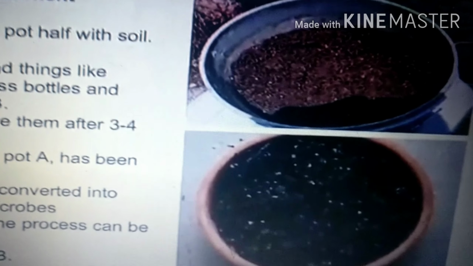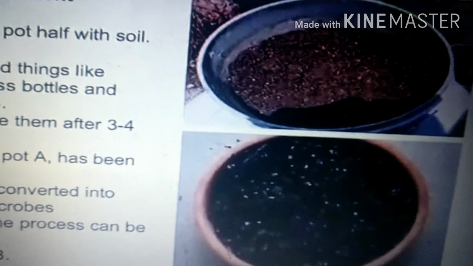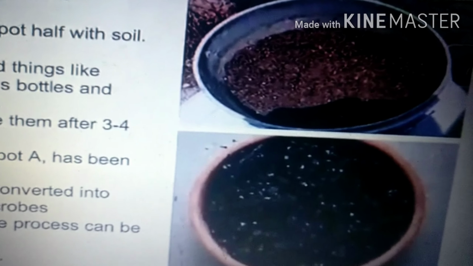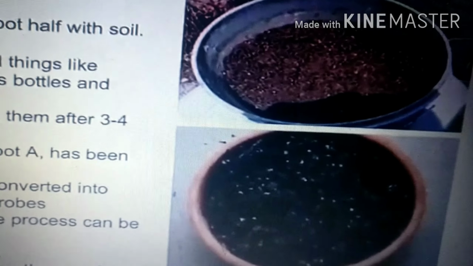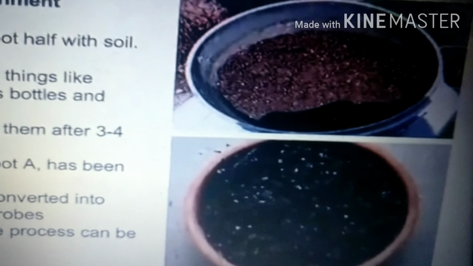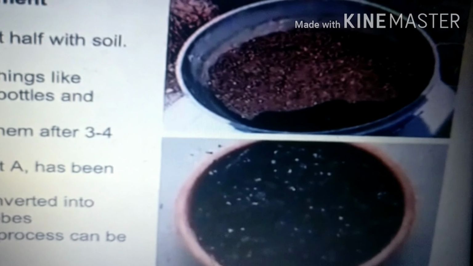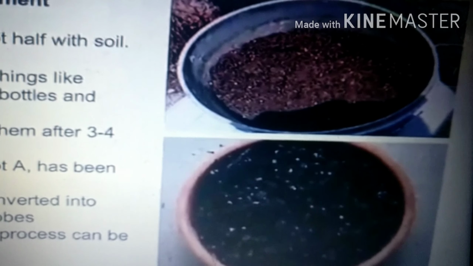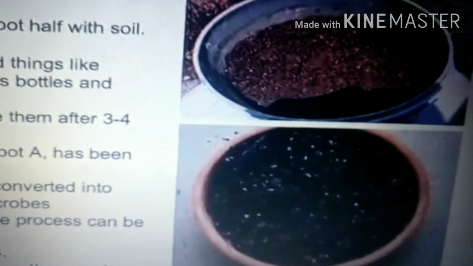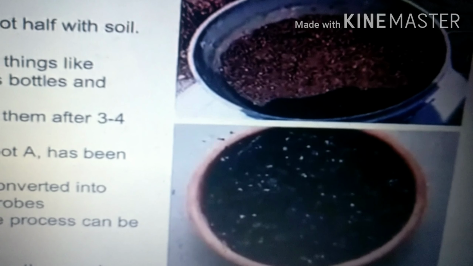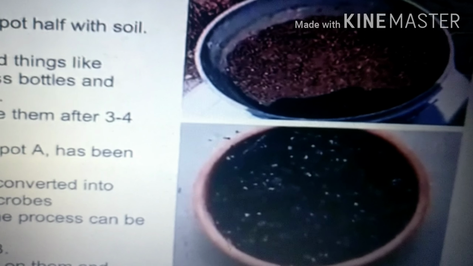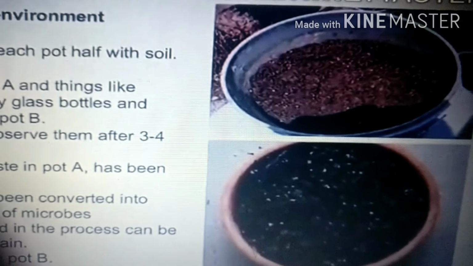What will happen? We observe that the plant waste in pot A has been decomposed, whereas this plant waste is converted into manure by the action of what, children? Yes, very good. It is done by microorganisms. So the nutrients released in this process can be used by the plants again. Whereas in the case of pot B, there is no change. Why? The microbes could not act on them and convert them into manure because they are non-biodegradable substances.